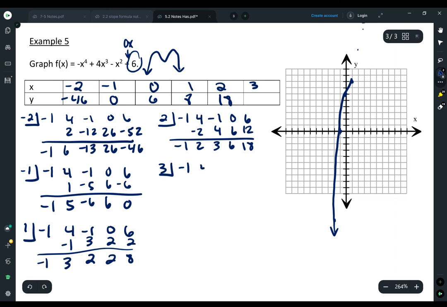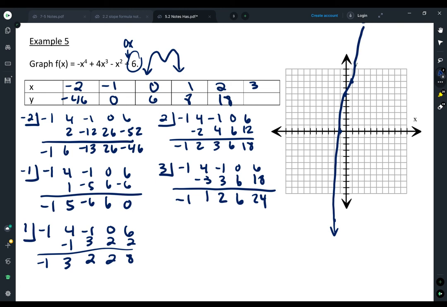There's always that moment of panic, like how many more points am I going to have to do? But unfortunately, like with everything else, all this synthetic stuff takes a lot of time. 24, so it's just going up further. All right, and I don't have a very pretty smooth curve. Let's try 4.